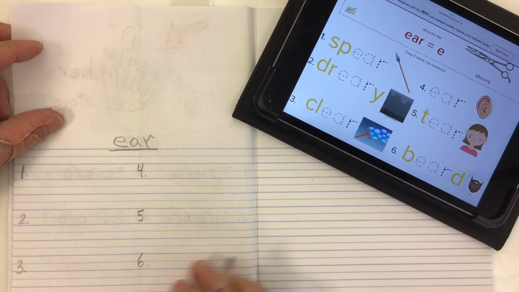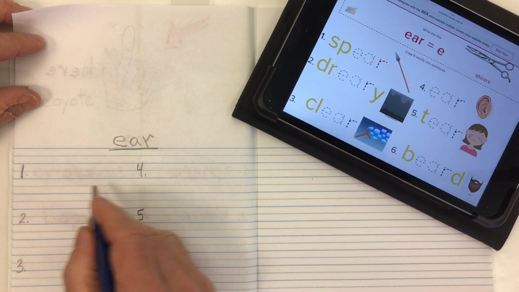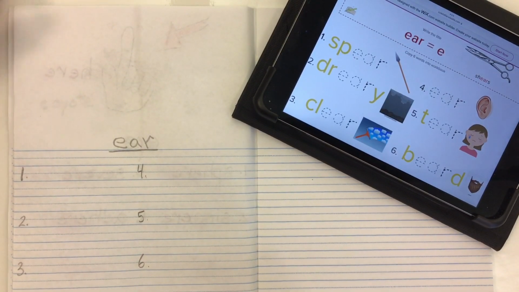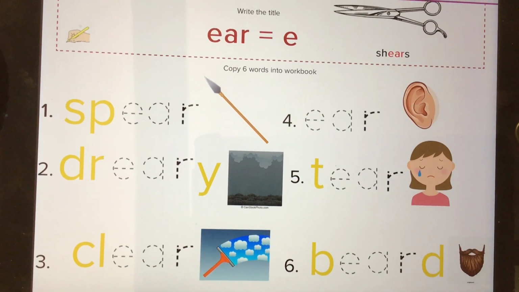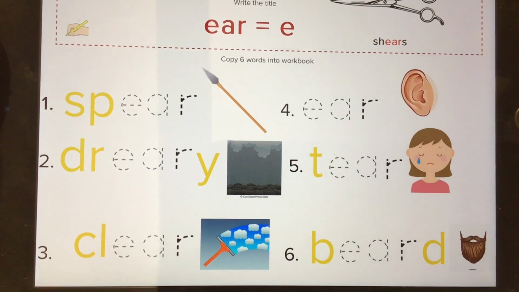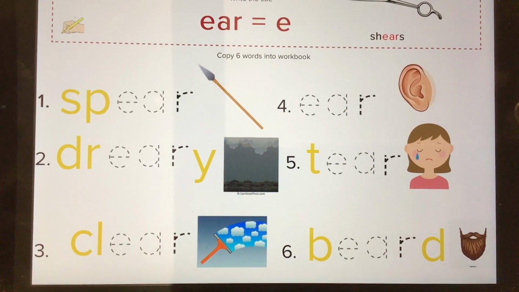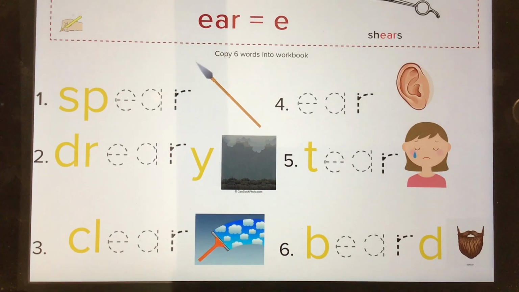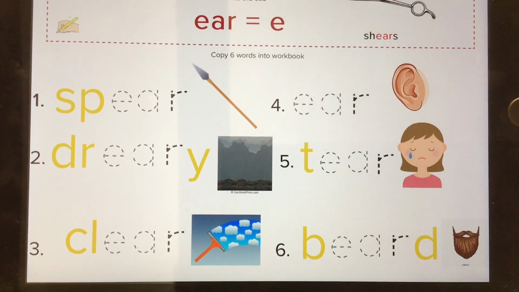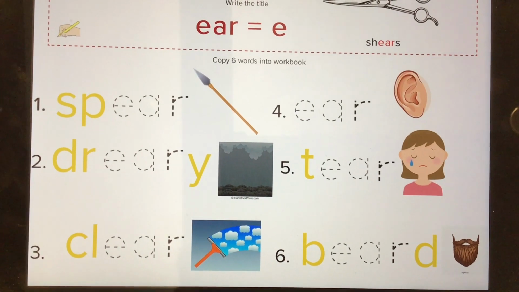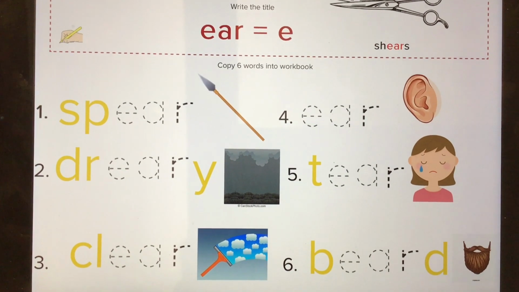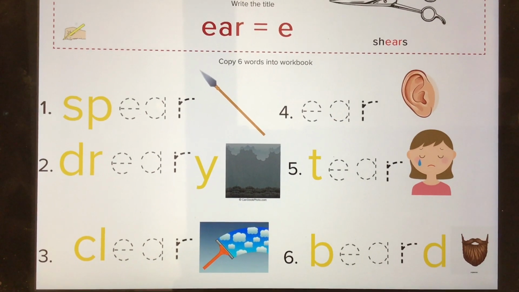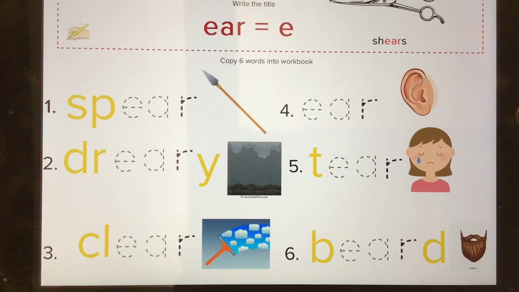Notice I've left lots of space there for writing. And we'll write across. Let's take a look, though, first at some words that have E-A-R in them. So we have words like spear, or dreary, clear, ear, tear, beard, or a pair of scissors can be known as shears. The ear sound from E-A-R has a bit of a long E. E-er.